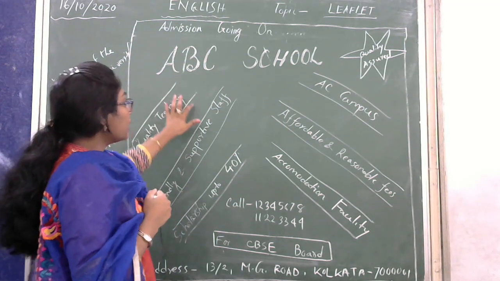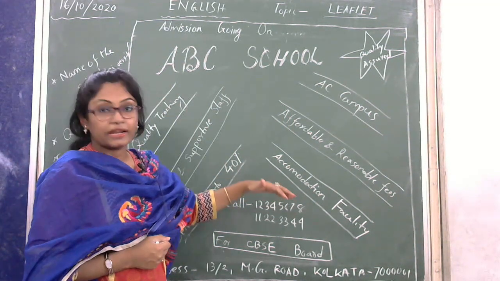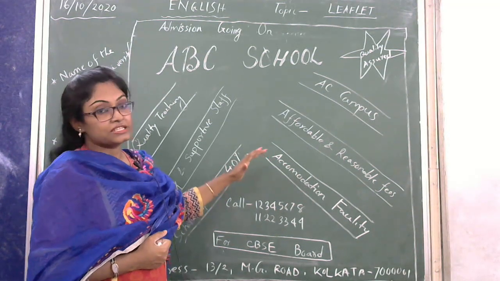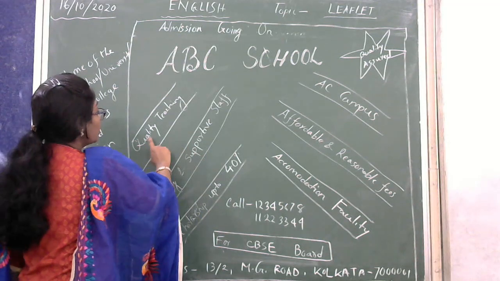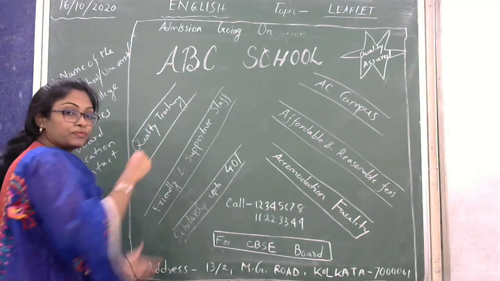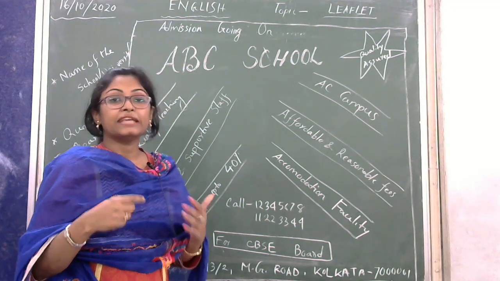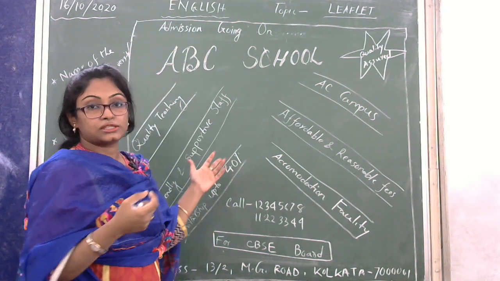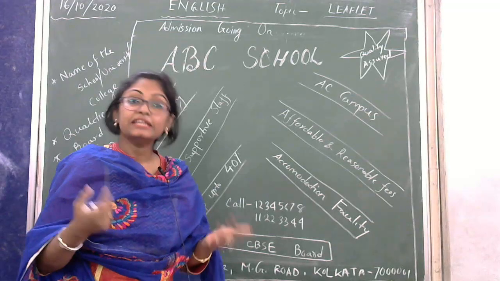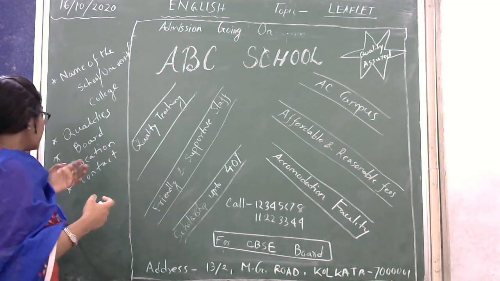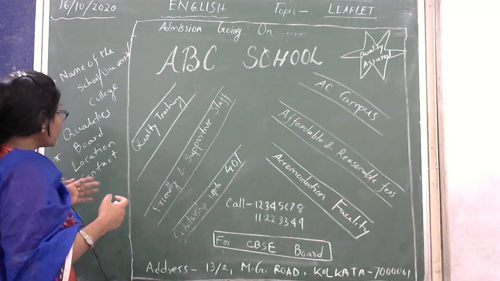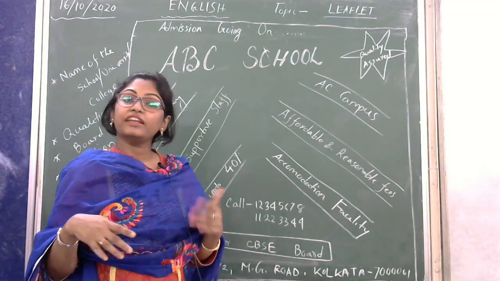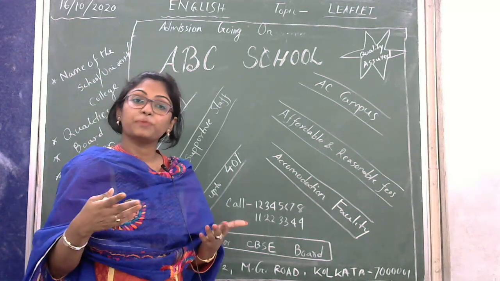Next one, the qualities. I have written them in this pattern. I have mentioned six qualities here. Focus on that. Quality teaching: the students will get quality teaching, so it is talking about the teachers. Friendly and supportive staff: the school staff are very friendly and very supportive.